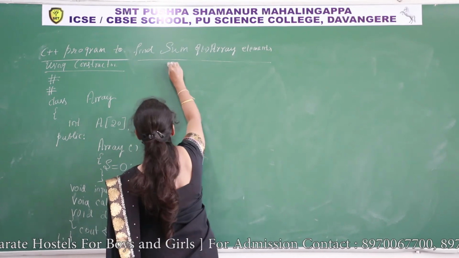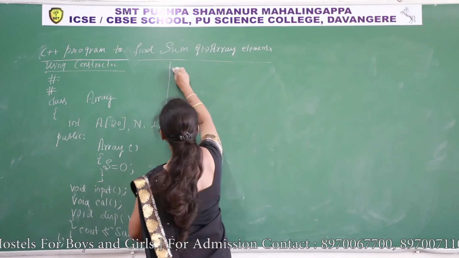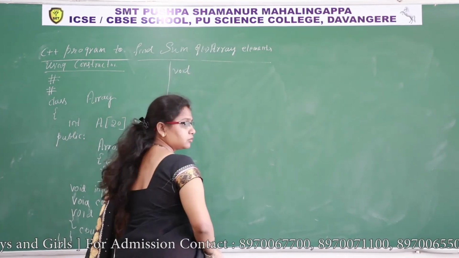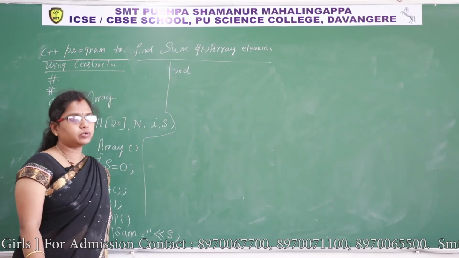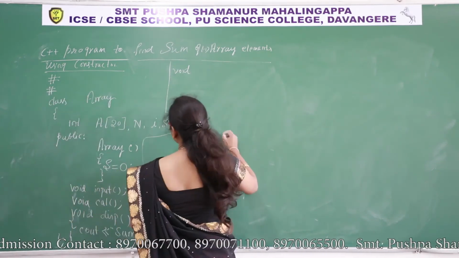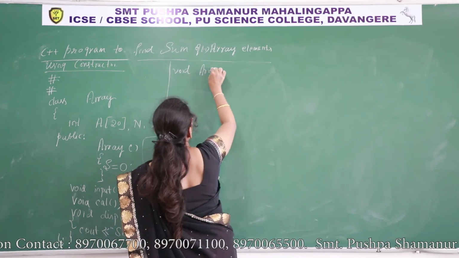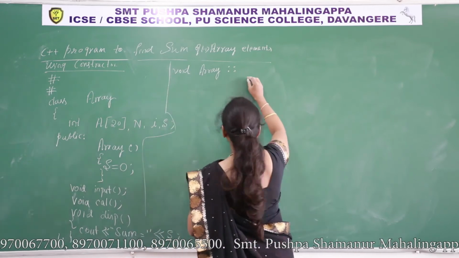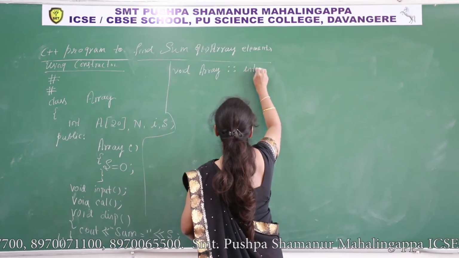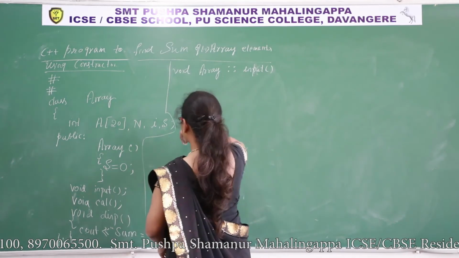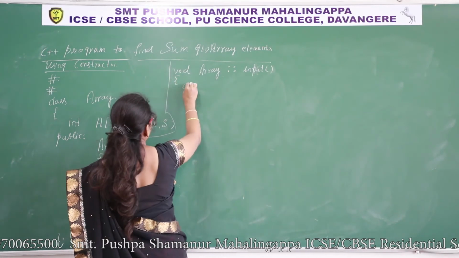Next, let us define one by one. You all know the rules to define member function outside the class. What is the rule? Return type specifier, class name. What is the class name? Array. Scope resolution operator, function name input. Cout.